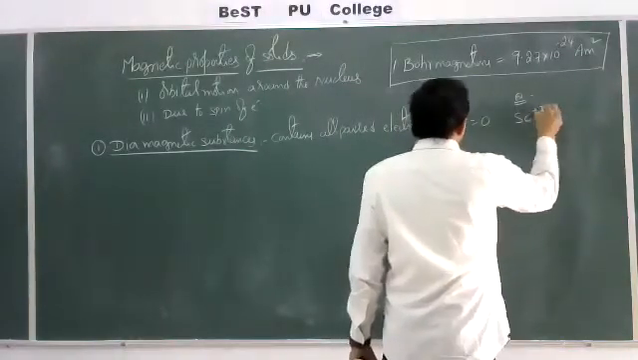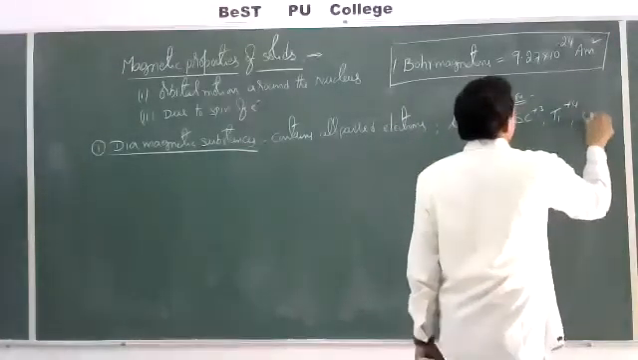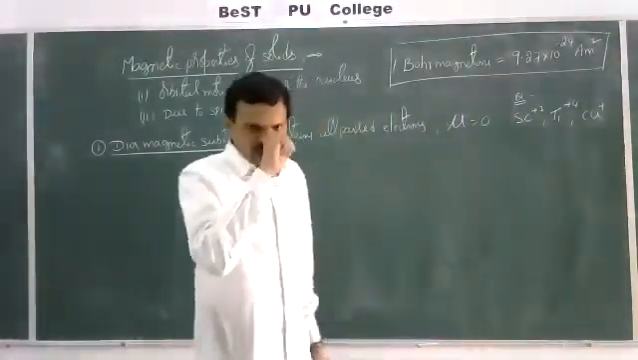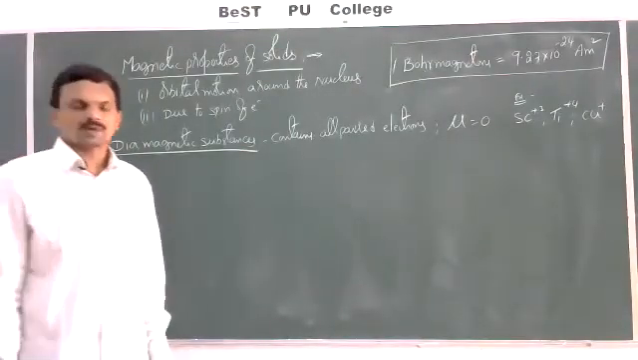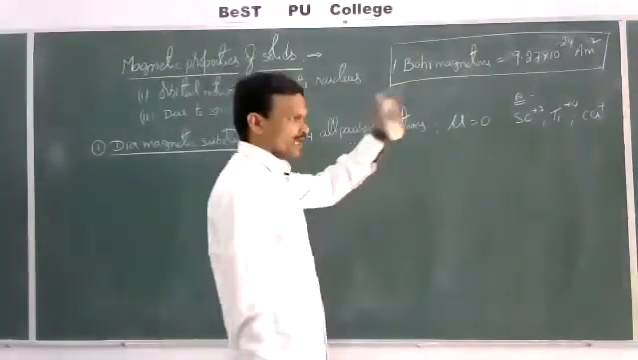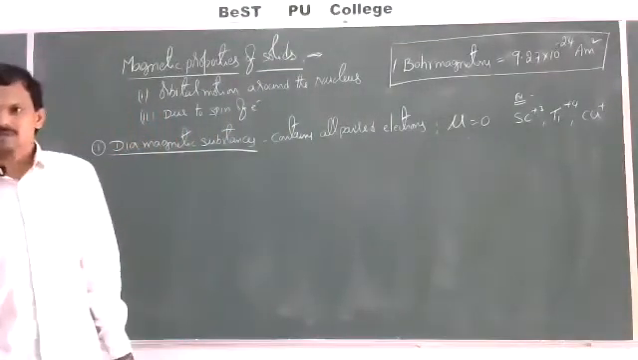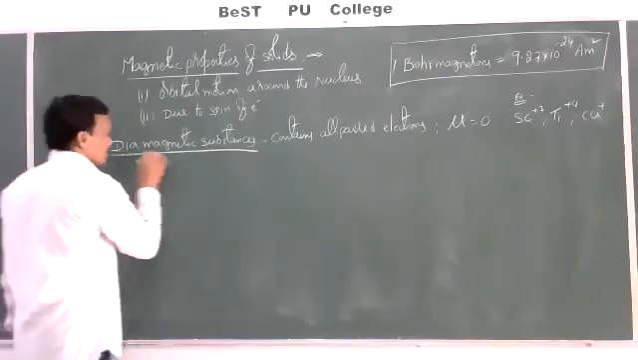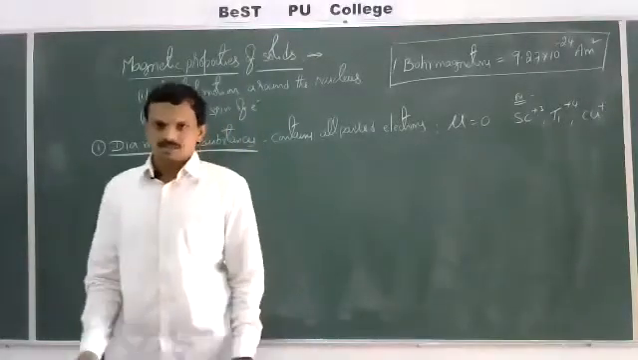Scandium plus 3, titanium plus 4, Cu plus, like this. So any species which does not contain unpaired electrons, that is, which contains all paired electrons, can act as diamagnetic substances. The substances which are repelled by a magnetic field are known as diamagnetic substances.